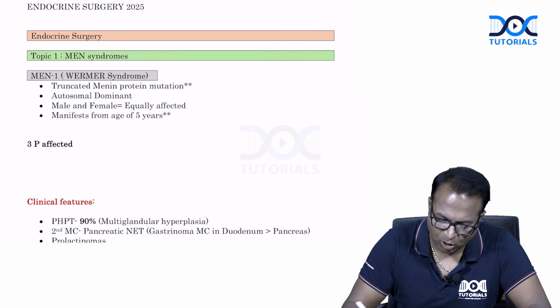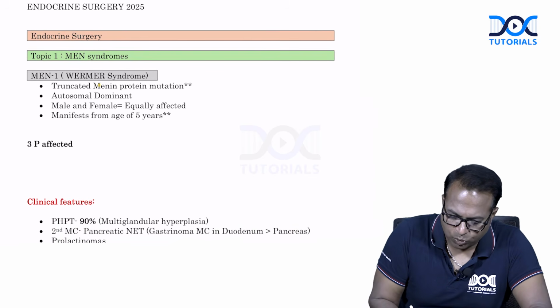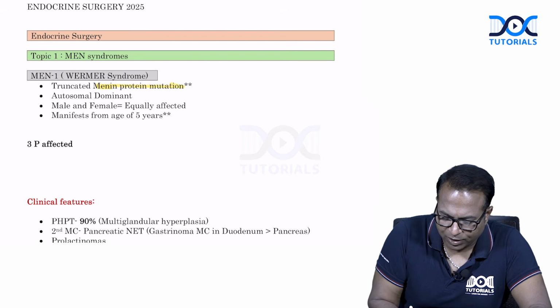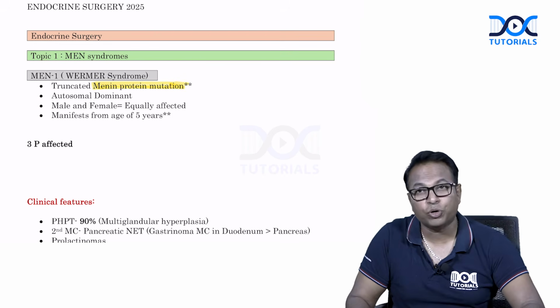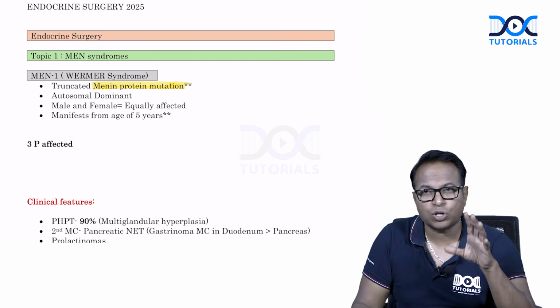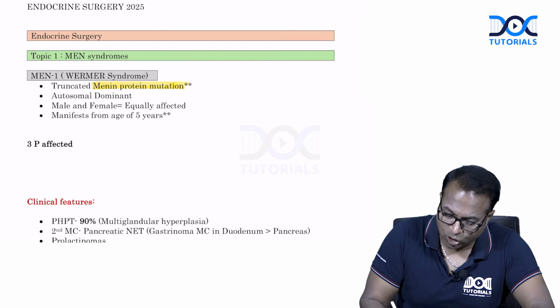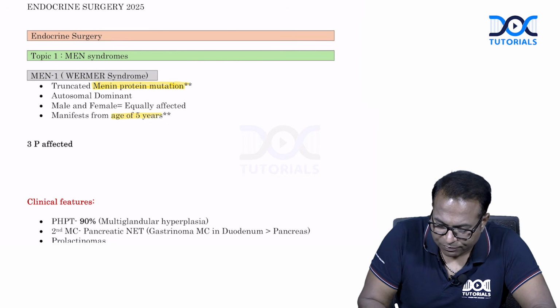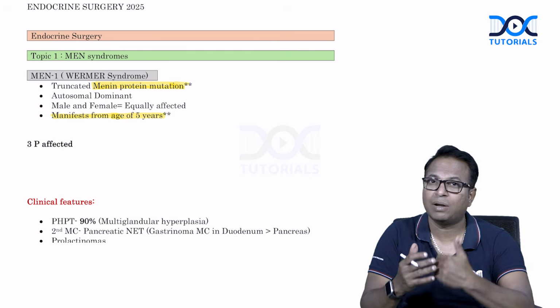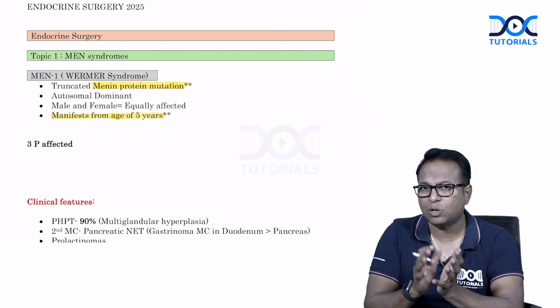MEN 1 syndrome is called Wermer syndrome. It is due to menin protein mutation. Please don't forget, it is menin protein mutation. Truncated menin protein mutation is called MEN 1. It is autosomal dominant. Male and female are equally affected, and it can start from the age of 5 years. So, MEN 1 syndrome is equal in male and female.